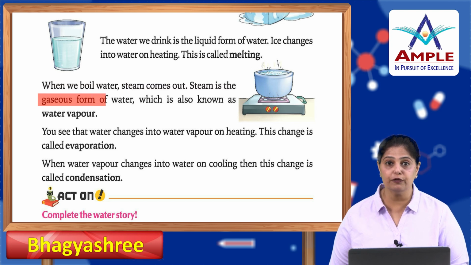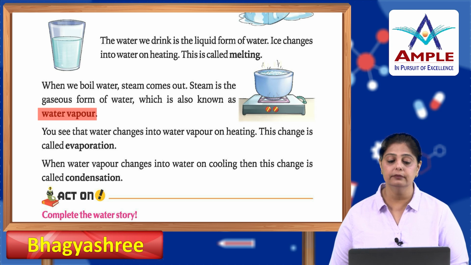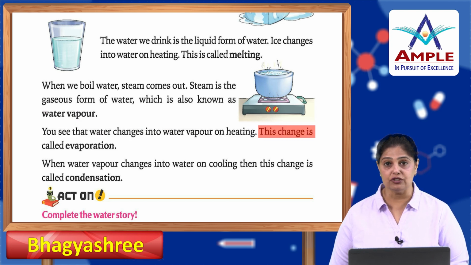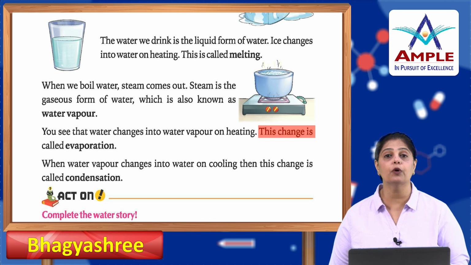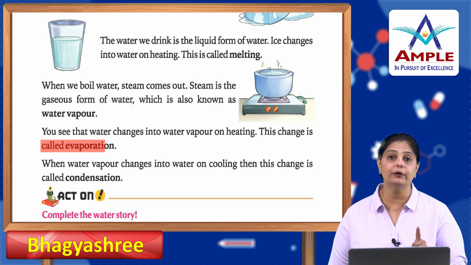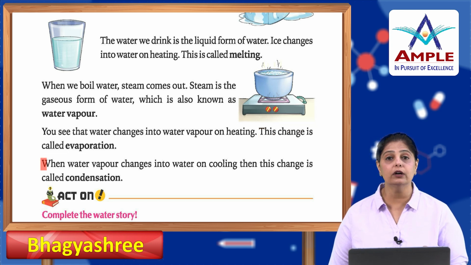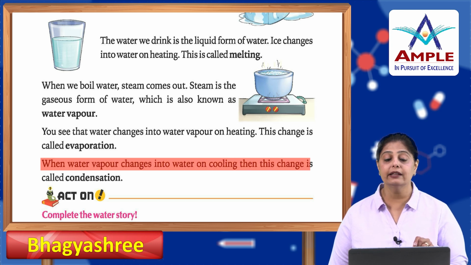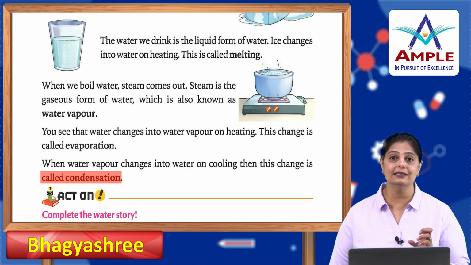Steam is the gaseous form of water, which is also known as water vapor. It gets mixed with the air in the environment or in the atmosphere. You see that water changes into water vapor on heating. This change, when water changes to water vapor, is known as evaporation. And when water vapor changes into water upon cooling, then this change is called condensation.